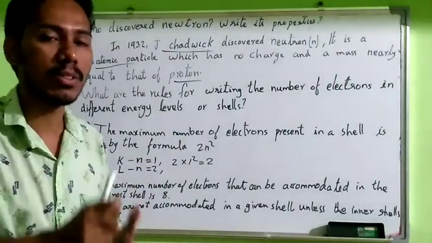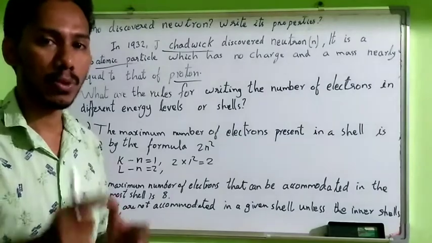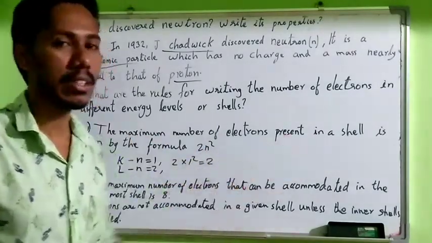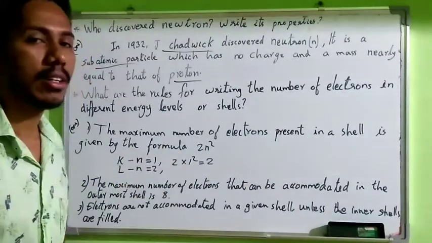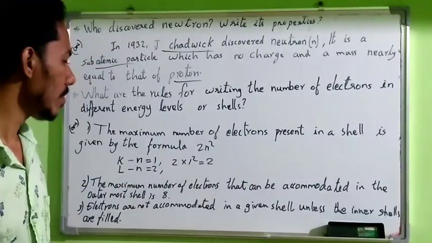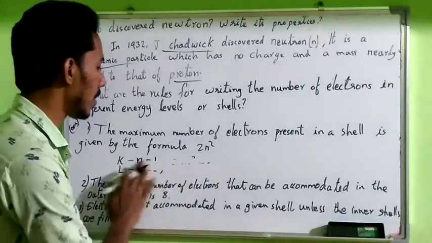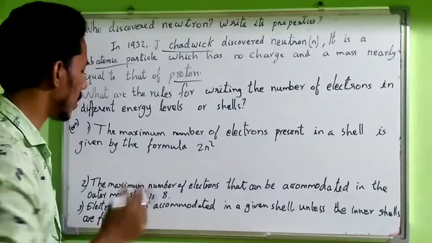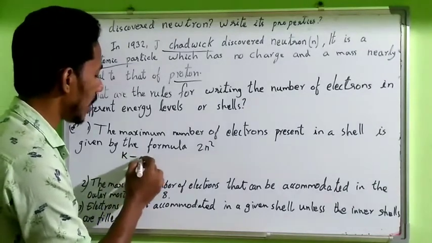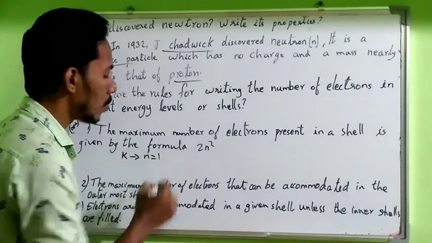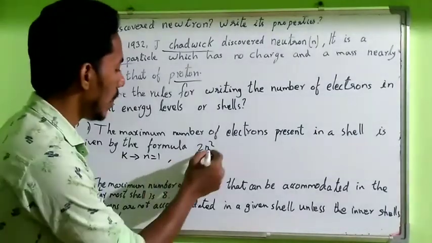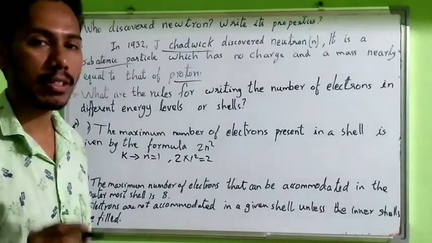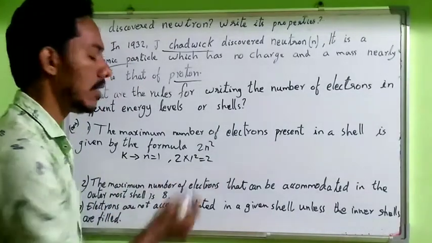Okay. Then, what are the rules for writing the number of electrons in different energy levels or shells? How can we fill the electrons in shells? There are some rules. The first rule is that the maximum number of electrons present in a shell is given by the formula 2n squared. First we put n equal to 1 for the K shell. 2 into 1 squared is equal to 2. Then the maximum number of electrons allowed in the K shell is 2.